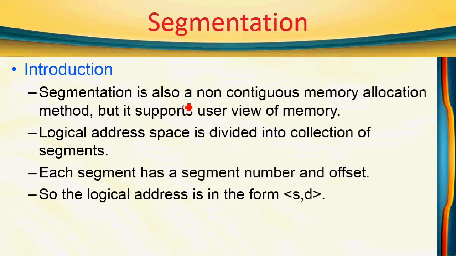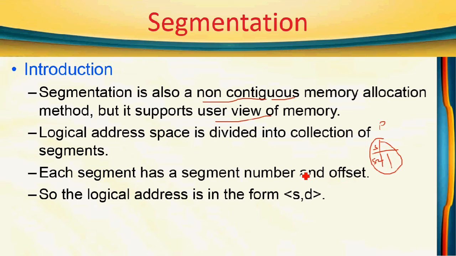The next topic is segmentation. It is like paging, also a non-contiguous memory allocation technique, but the main difference is that it supports the user view of memory. Here a process has its logical address space divided into a number of segments, S1, S2, like that.